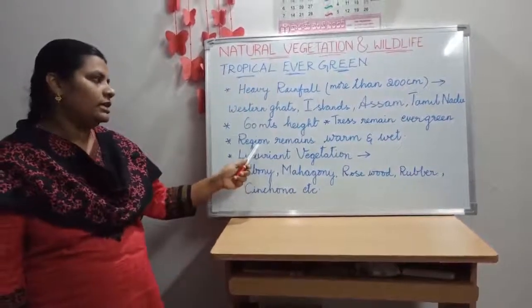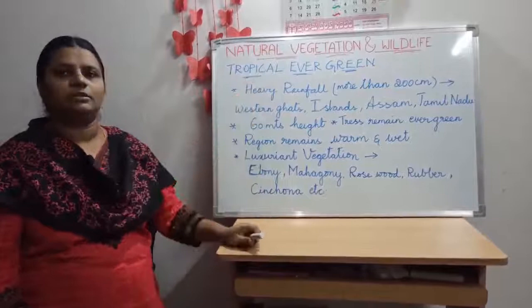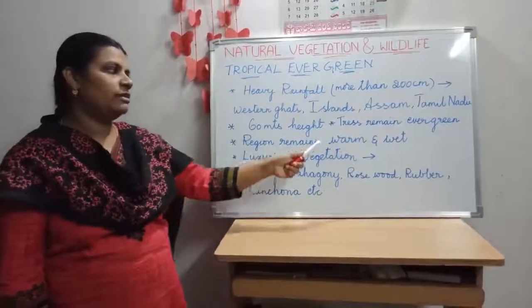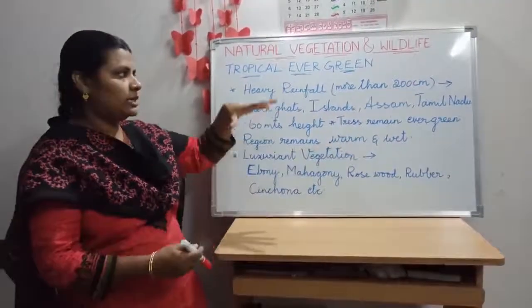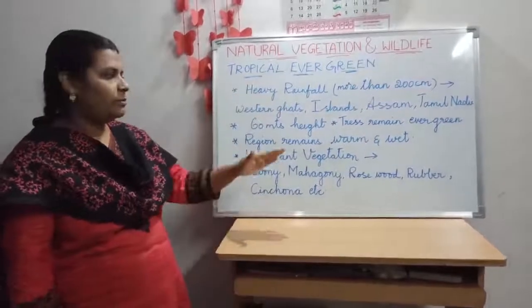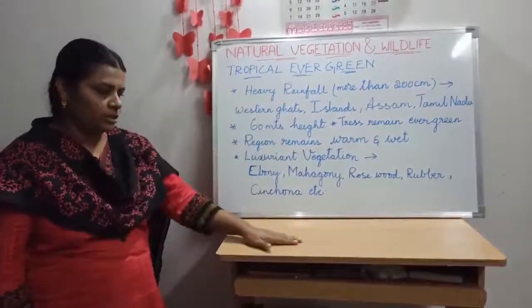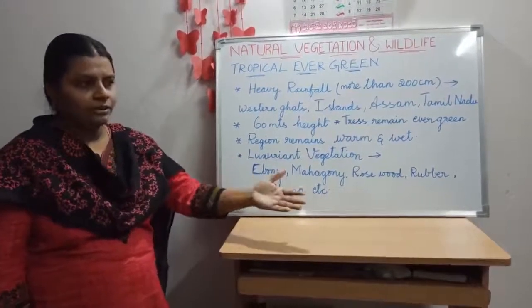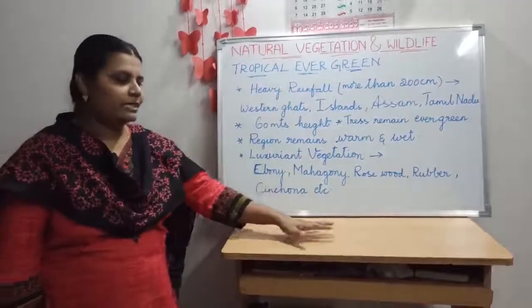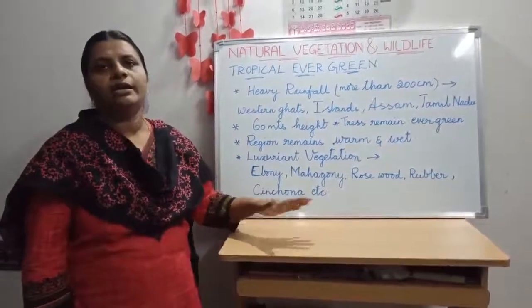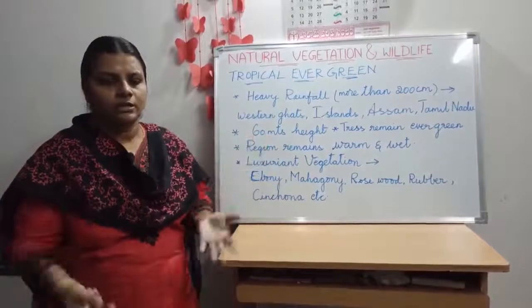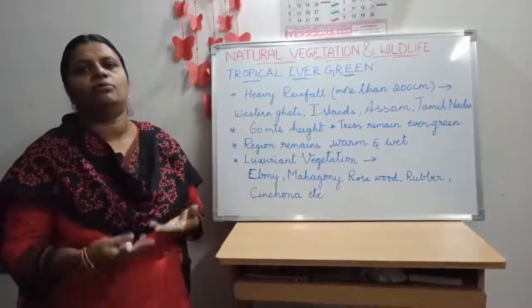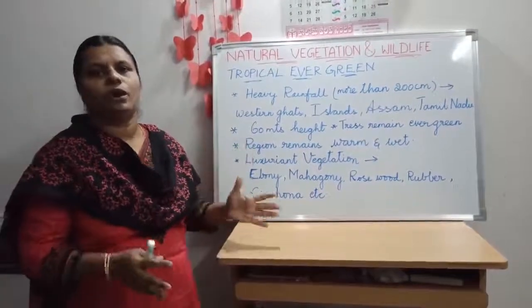Next one, the region. This tropical evergreen region always remains warm and wet because the thick canopy of the trees prevents the sunlight from falling on the ground. That's why by evening it rains, and that rainfall makes the land always wet. And in the daytime it's very hot, so the water from the ground evaporates. That makes the region so warm and wet.